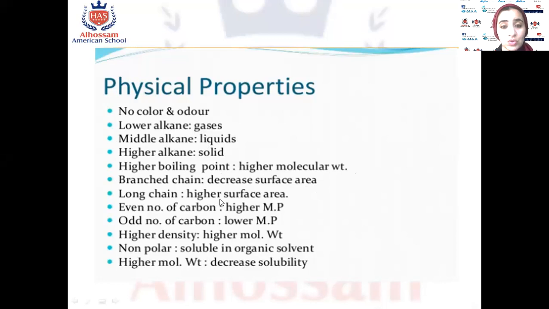Long chains will have higher surface area. Even number of carbon, it will be higher melting point. Odd number of carbon, it will be lower melting point. Higher molecular weight means higher density. Non-polar means soluble in organic solvent, okay? Higher molecular weight, decreased solubility.